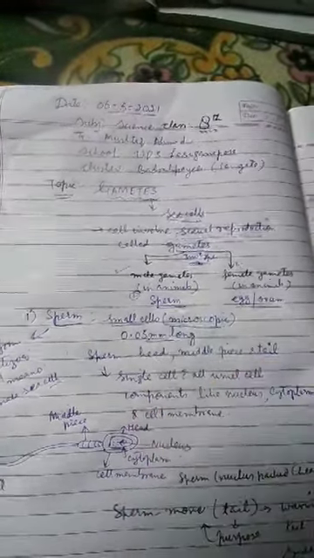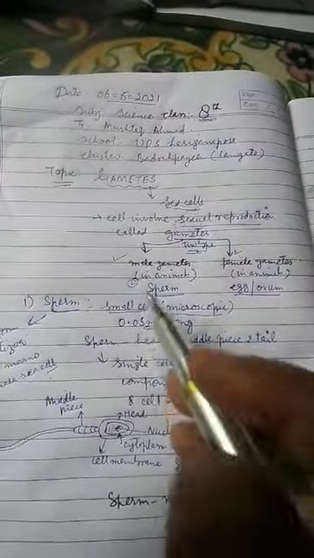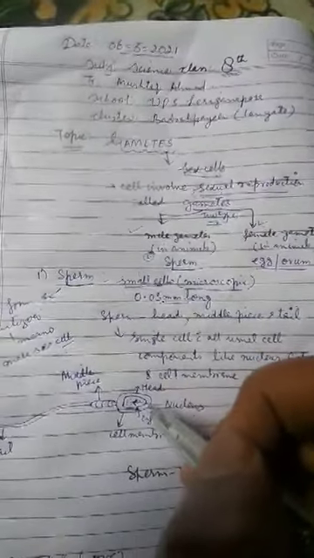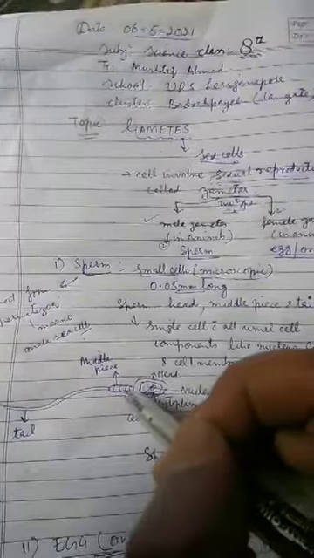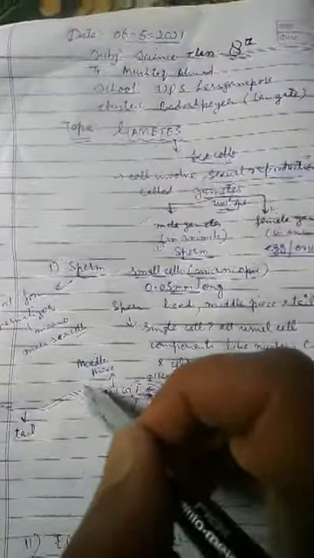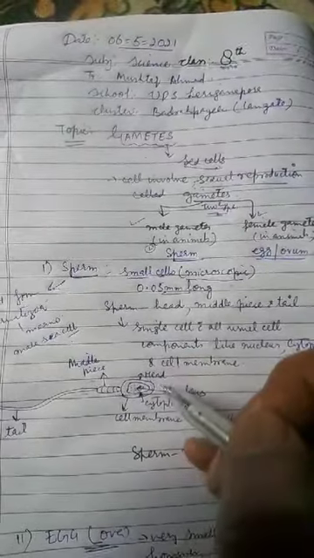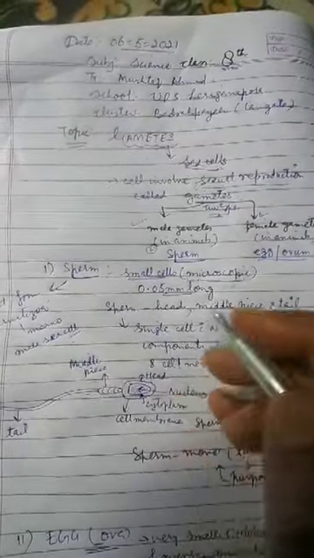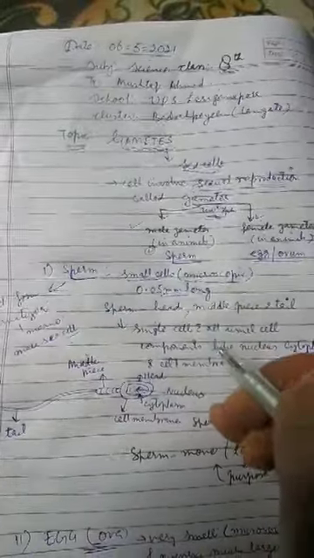When you look at the structure of the sperm, you can see there is a head, then a tail piece, and then the tail. A sperm cell is a complete cell because it has almost all the usual components of a cell.